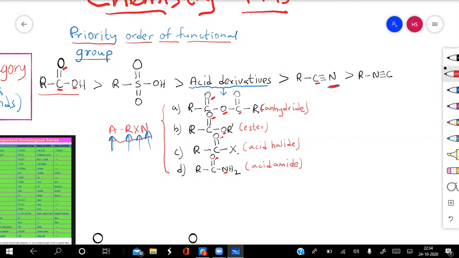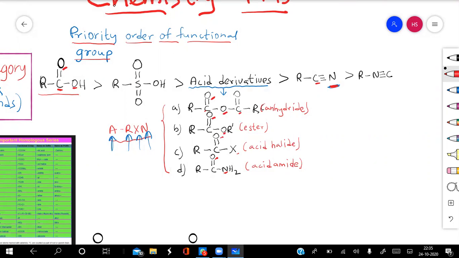Then the ester contains only 2 heteroatoms, which are oxygen atoms, and it is bonded with 3 bonds. So this will be given the second priority because it contains oxygen atoms, though the number is 1 less compared to acid anhydride. Then after that, in acid halide, you have one oxygen atom and the other is a halogen atom.